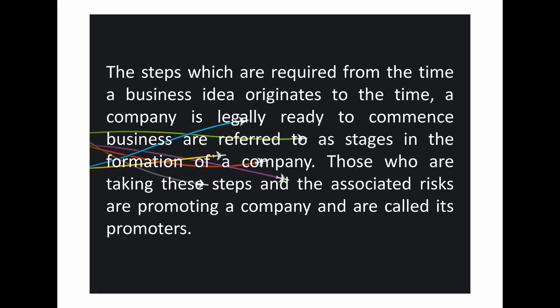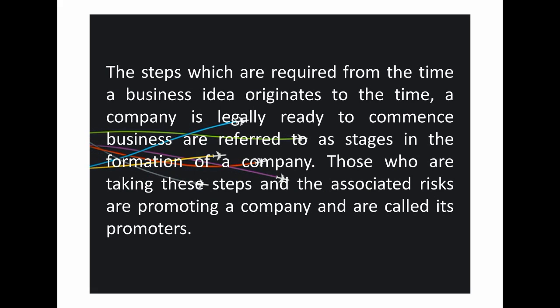That is, the idea that originates at the time, and also when a company is legally ready to commence the business, are referred to as the stages in the formation of a company. So what are the steps which have to be taken by the organization in order to form a business organization? Under your joint stock company, those people who take these steps and the associated risk are promoting a company, and those are called the promoters.